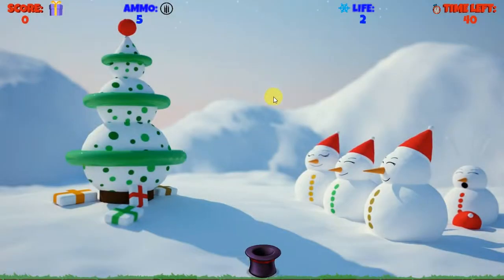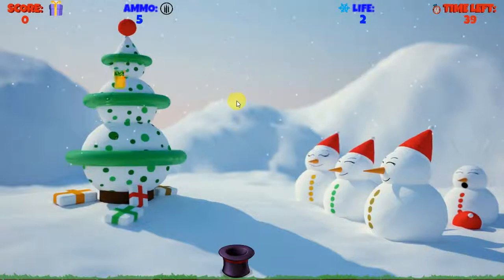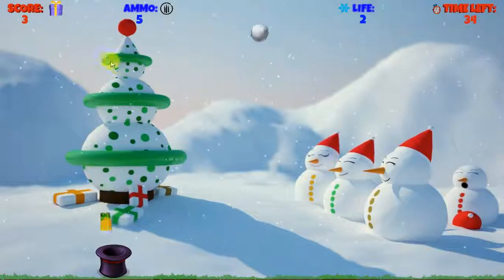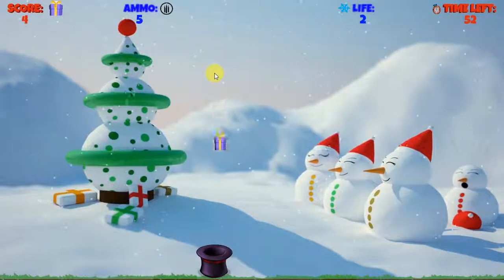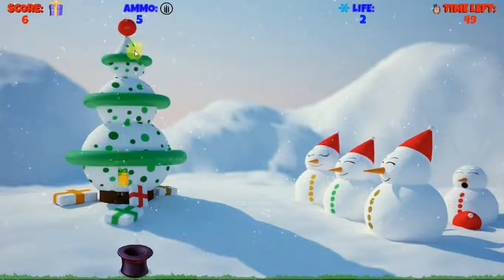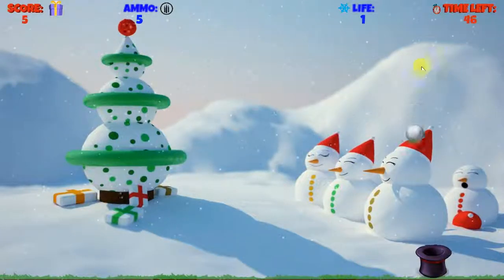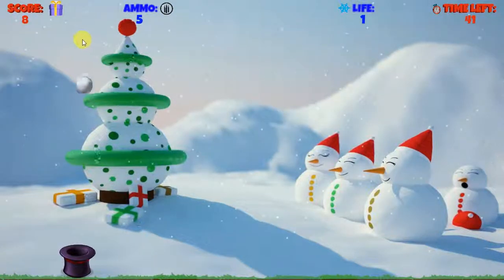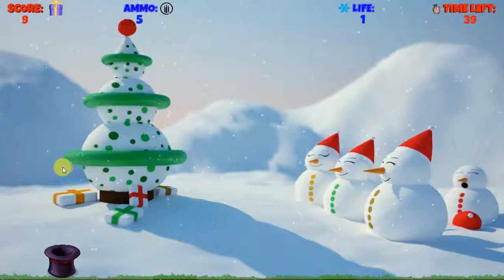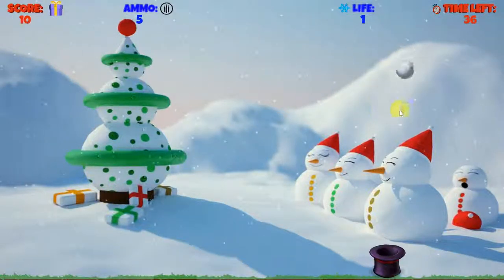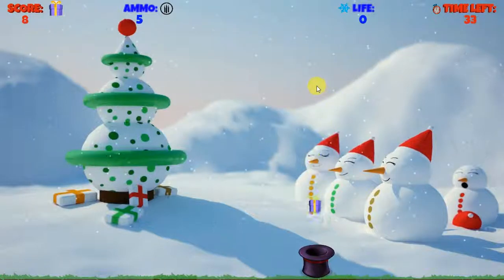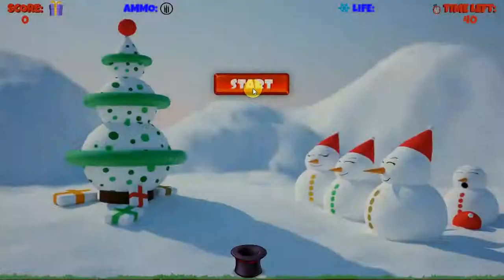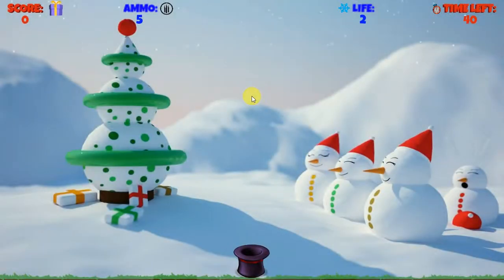So here you have to catch aiding elements here such as gifts, and you have to stay apart from the danger element. So here snowballs are the elements which causes danger to the hat. So we should not touch the snowballs. If we touch the snowballs more than life options, our game will be over. But if we catch the snowball without touching the hat, we will get some bonus point.